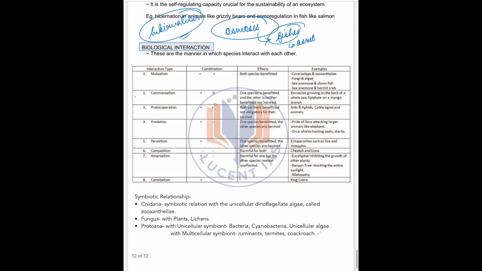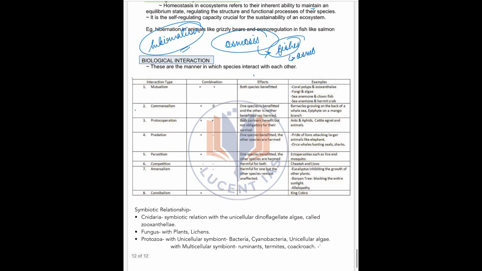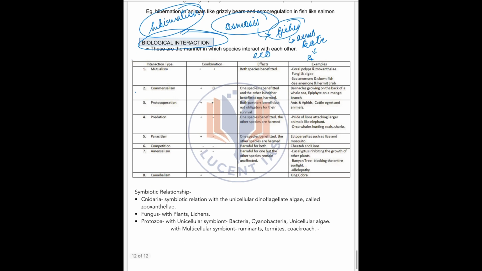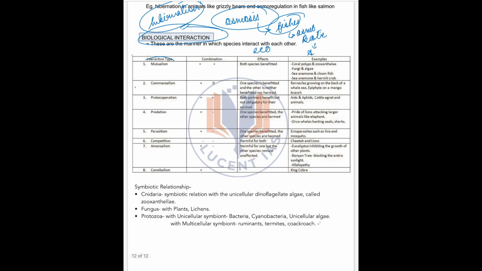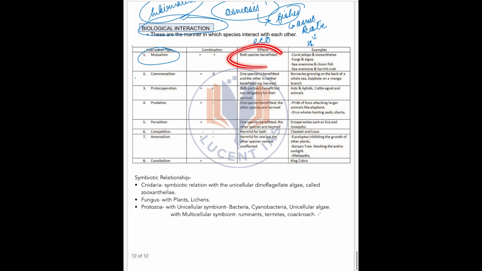Lastly, we have seen what an ecosystem is. What is an ecosystem? It is the interaction between biotic and abiotic components. But we will see there are some biological interactions too. So let us see. First is mutualism. What is mutualism? Mutualism is the process by which if two species interact, both the species are benefited. If two species interact and both get benefited, then they are said to be in mutualism.